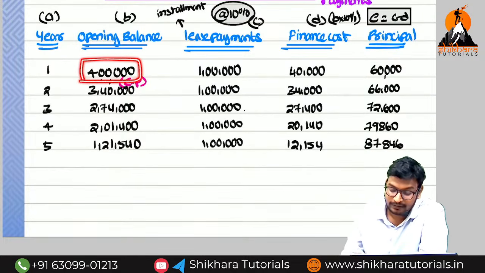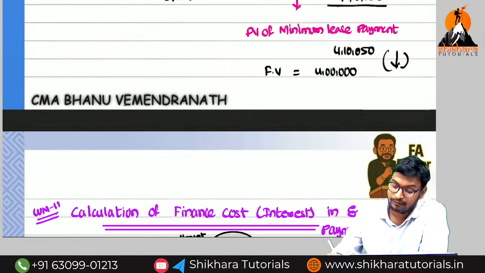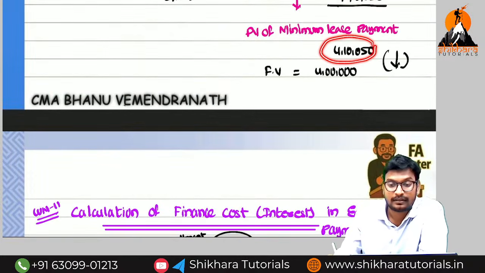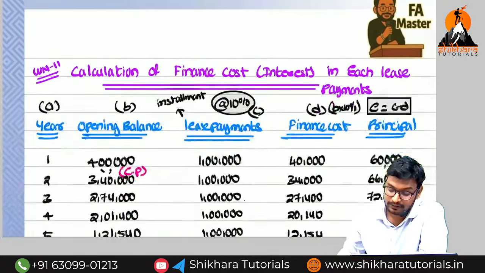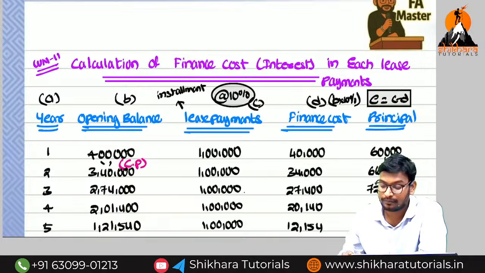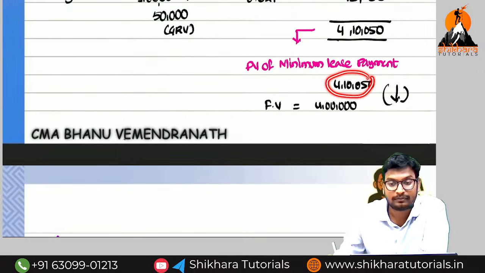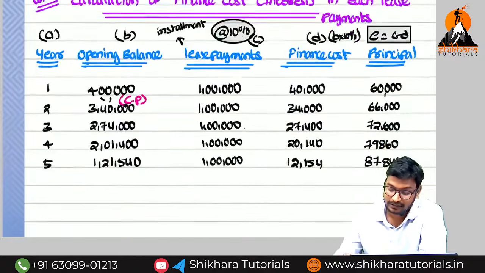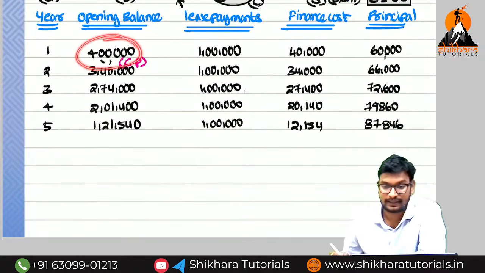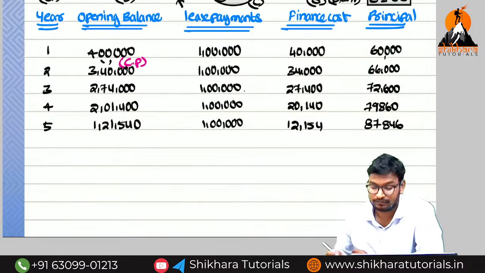4 lakhs. If sometimes we get the present value of minimum lease rentals as the lower value, at that point of time, which value do we need to consider here? We need to start with that value. For example, if you get 3,39,000 or something, at that point we need to start with 3,39,000. Okay? Like this we need to get.